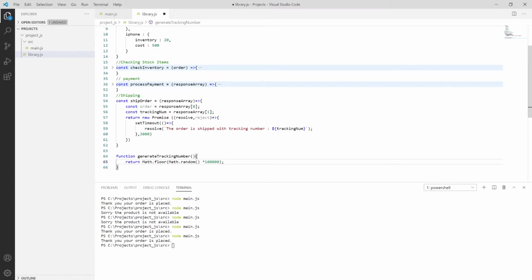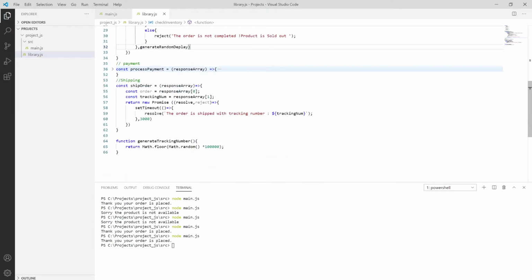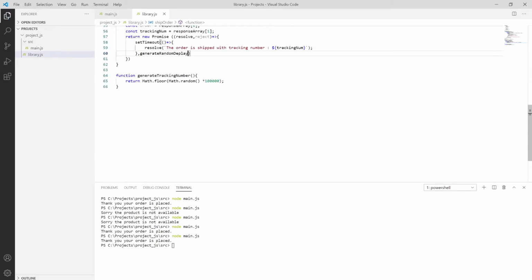Or we can use it to generate a random delay. So I'm putting in generateRandomDelay over here, then copying it using Control C. Instead of this value, I'm putting in generateRandomDelay, so save it. And also here, instead of hard coding, I'm putting generateRandomDelay.